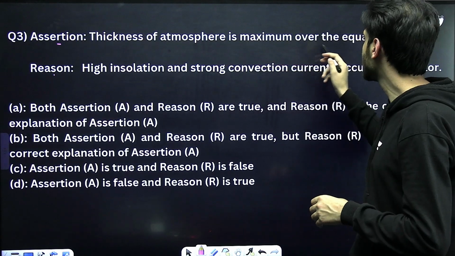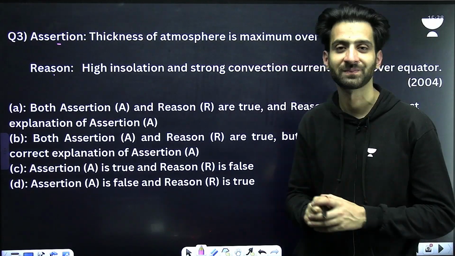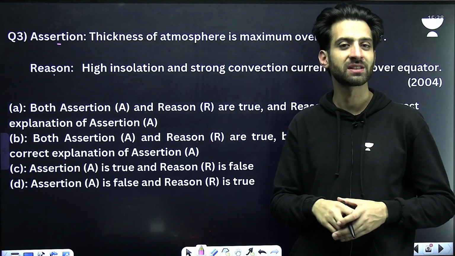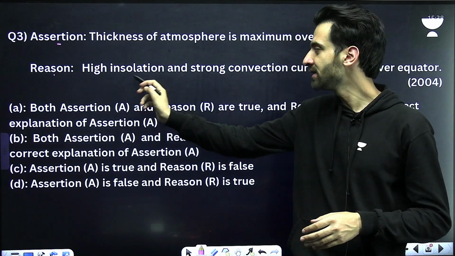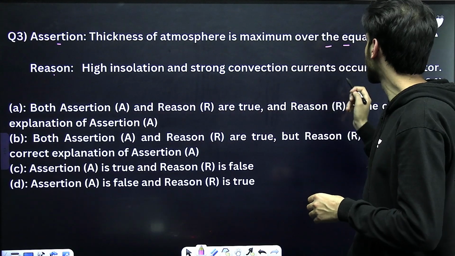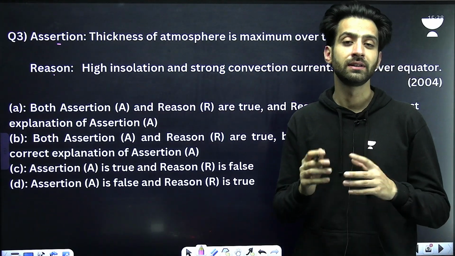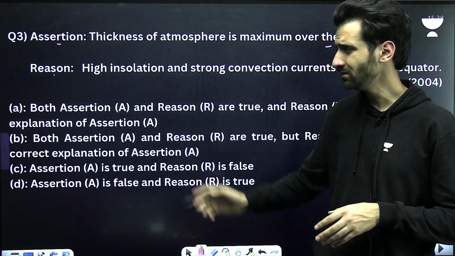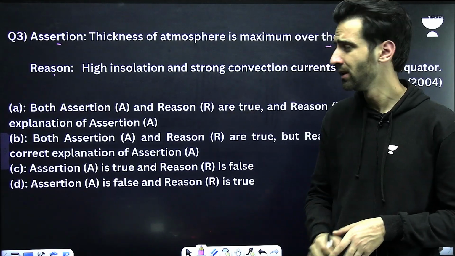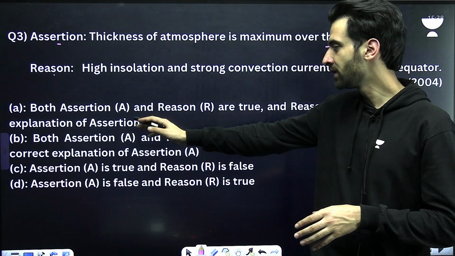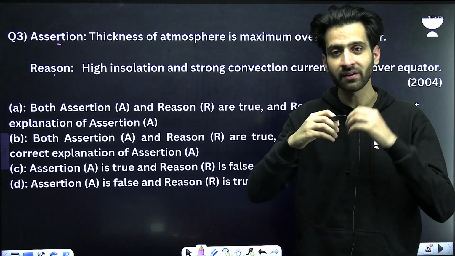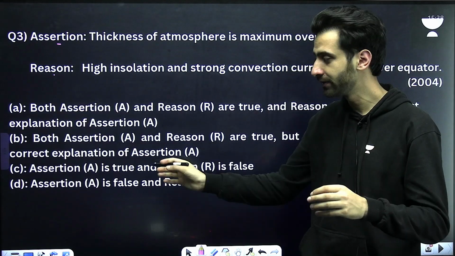Thickness of the atmosphere is maximum over the poles. The question that we did just before this. And then high insolation and strong convection currents occur over the equator. These are the statements. Now, what do you think? What should be the answer? We have 4 options. First is that both assertion and reason are correct. Don't get confused between this.